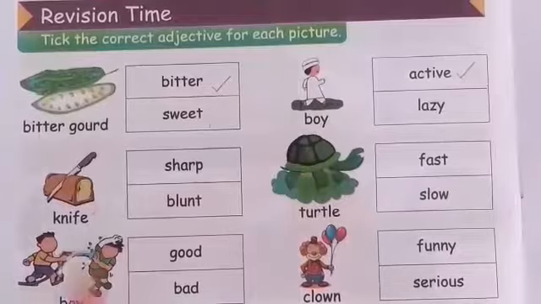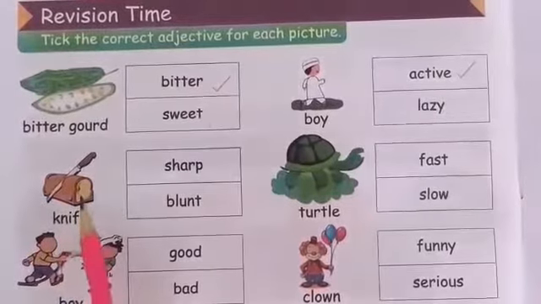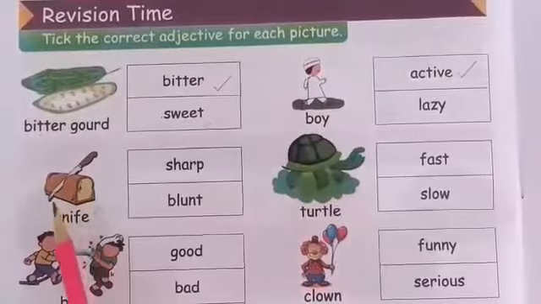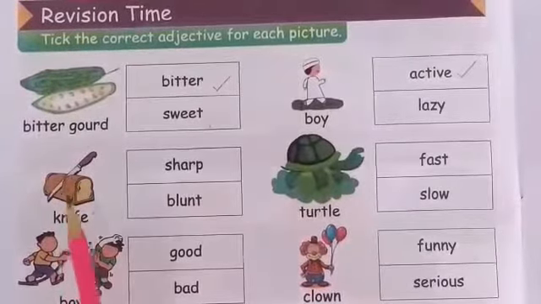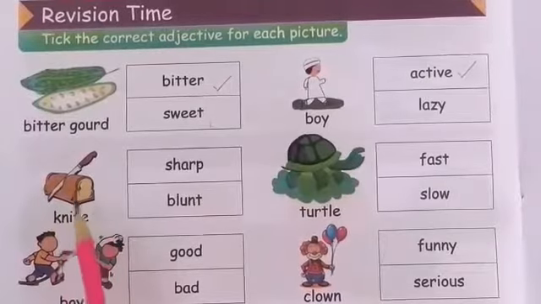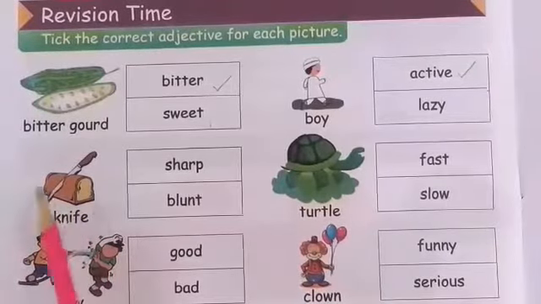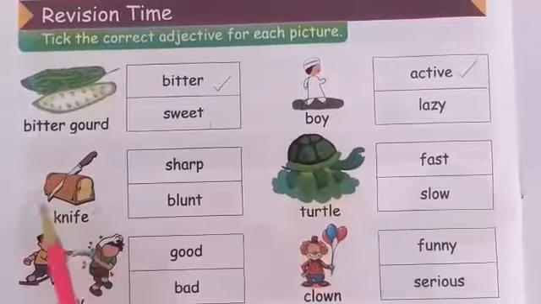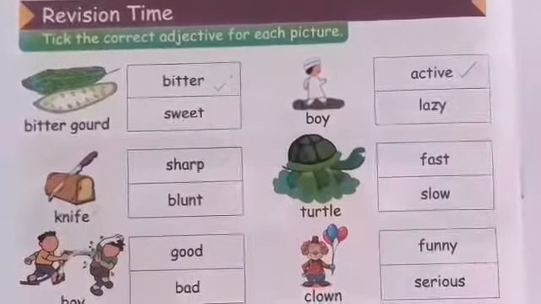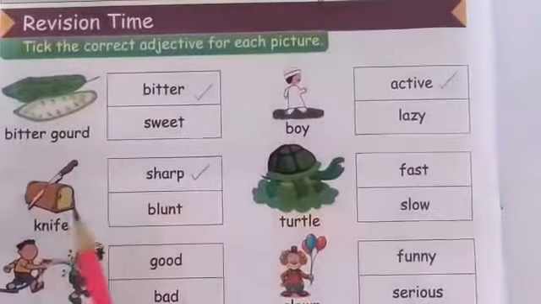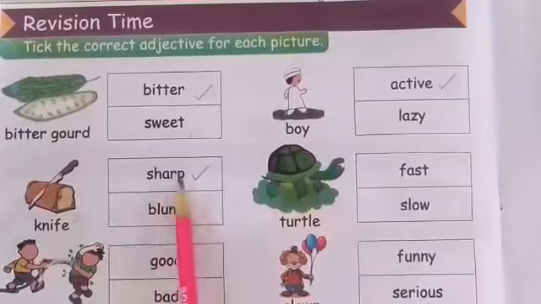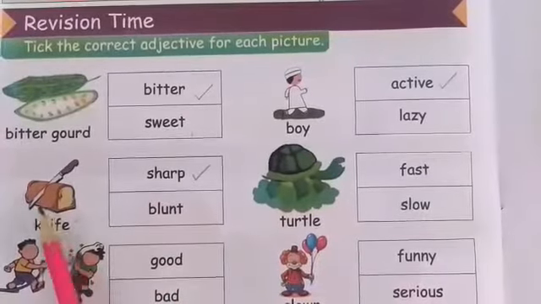Now look at the next picture. Here we can see the knife and bread. Knife and bread. And is the knife sharp or blunt? So the knife is sharp. As you can see in the picture, it is cutting the bread.